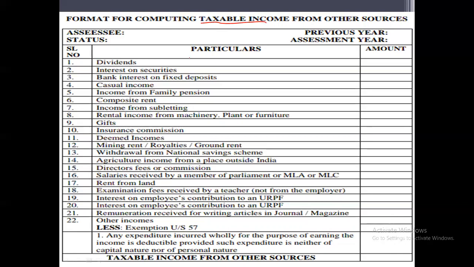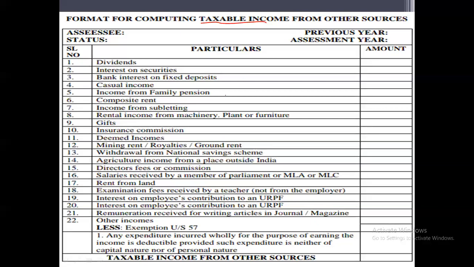There are different types of income: dividend, interest on securities, bank interest on fixed deposit, casual income, income from family pension, composite rent, income from subletting, rental income from machinery, plant or furniture, gifts, insurance commission, deemed incomes, mining rent or royalties or ground rent, withdrawal from national savings scheme, agriculture income from a place outside India, director fees or commission, salary received by a member of parliament or MLA or MLC, rent from land, examination fees received by a teacher not from the employer, interest on employees' contribution to unrecognized provident fund, and remuneration received for writing articles in journals or magazines. These are the incomes which are chargeable under income from other sources.